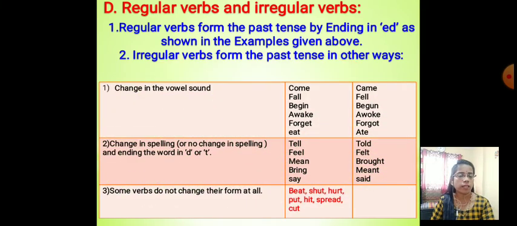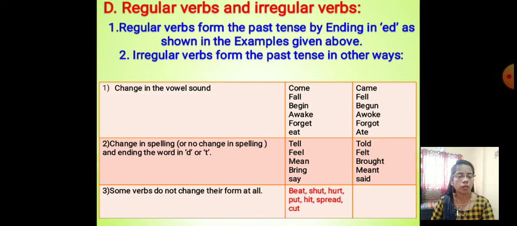That is an irregular verb, not the same form. Change the vowel sound. Come, came. Fall, fell. Begin, began. Awake, awoke. Forget, forgot. Eat, ate. That change is what we call irregular verbs.